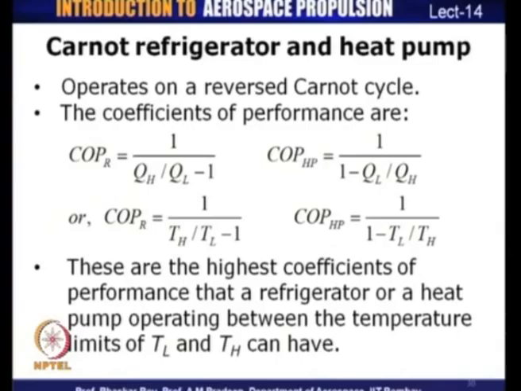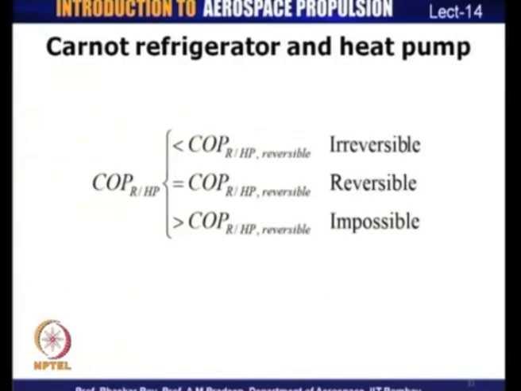COP of refrigerator is 1 by (QH by QL minus 1). For a heat pump, it is 1 by (1 minus QL by QH). Since these are reversible, COP of refrigerator is 1 by (TH by TL minus 1), COP of heat pump is 1 by (1 minus TL by TH). So, these are the highest coefficients of performance that a refrigerator or a heat pump can have if they are operating between temperatures TL and TH. So, these define the limits for the coefficient of performance that heat pumps and refrigerators can have.